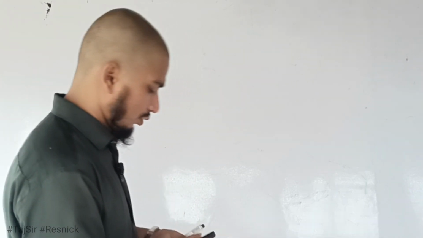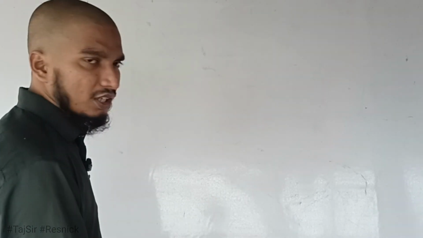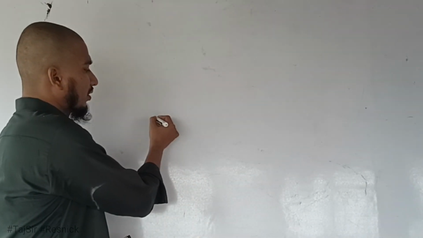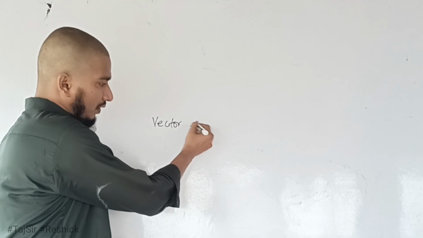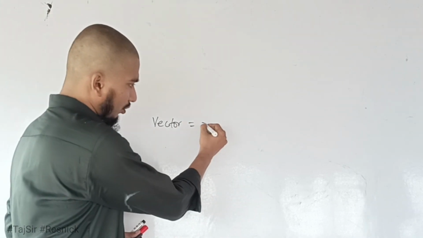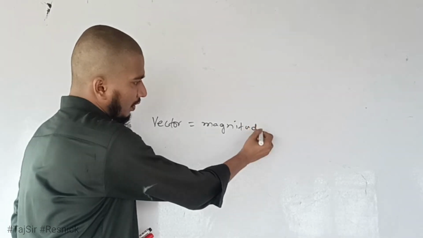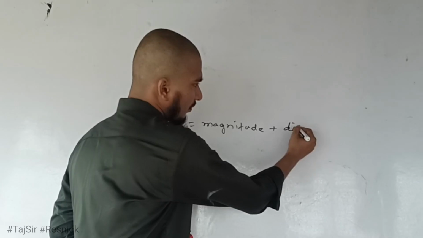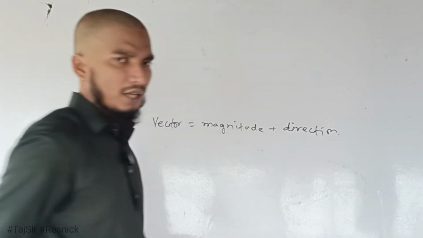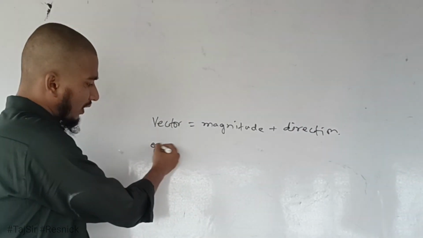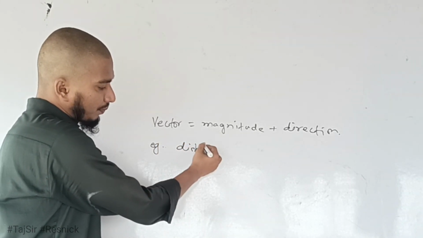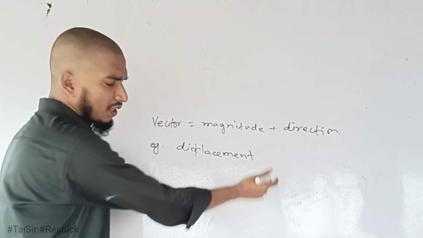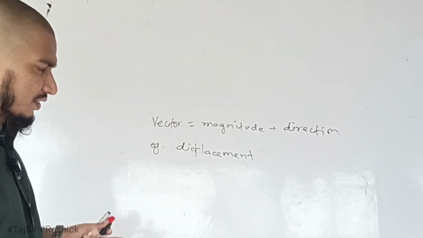Now let us begin. What is a vector? A vector is a physical quantity which has direction as well as magnitude. So whenever we hear the term vector, it means magnitude plus, in addition to magnitude, there is direction. One example we have already taken is displacement. There are many examples, but let us dive into displacement.